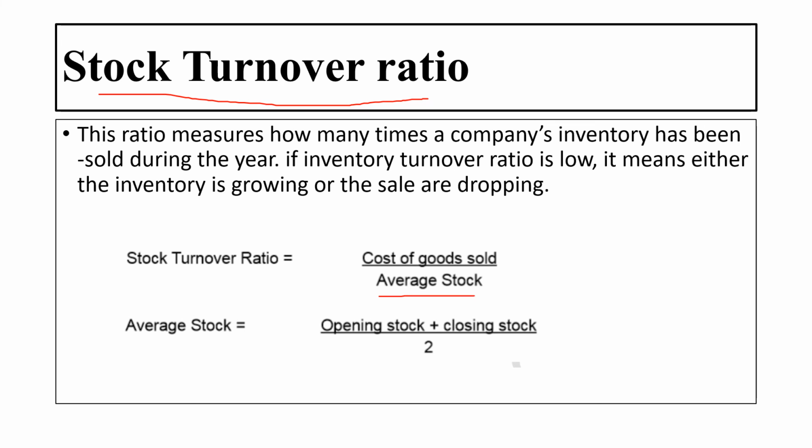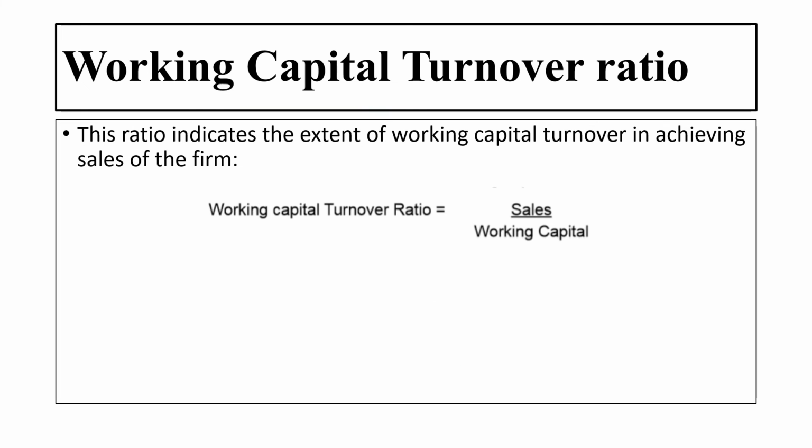Now how do we find out the average stock? To find out the average stock, there is again a formula. The average stock equals opening stock plus the closing stock divided by 2. Then is working capital turnover ratio. This ratio indicates the extent of working capital turnover in achieving the sales of the firm. To find out the working capital turnover ratio, we have a formula, that is sales divided by working capital. We will get the working capital turnover ratio.